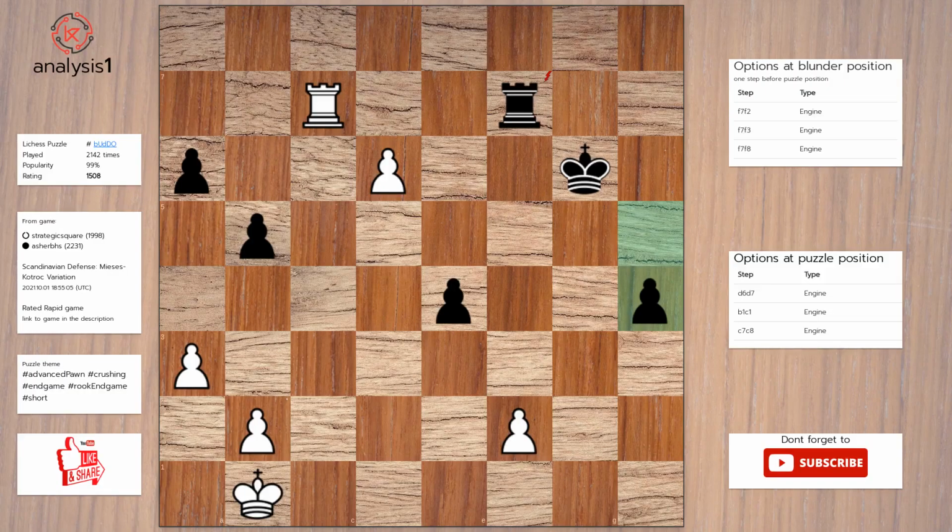One more. Puzzle position vulnerabilities are: rook takes rook. There are no checks in this position.